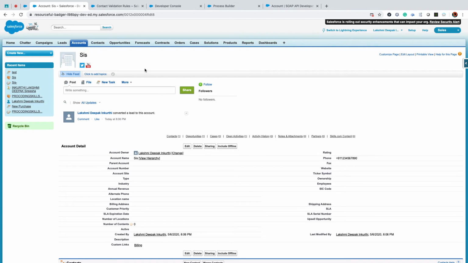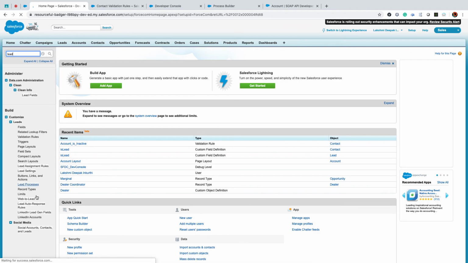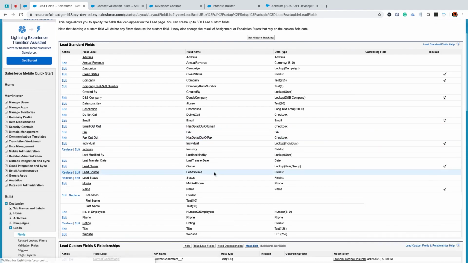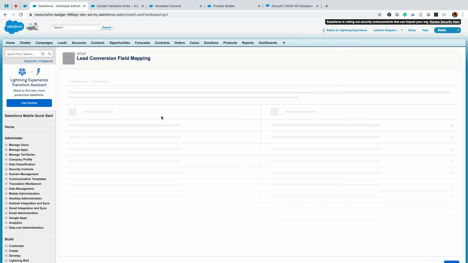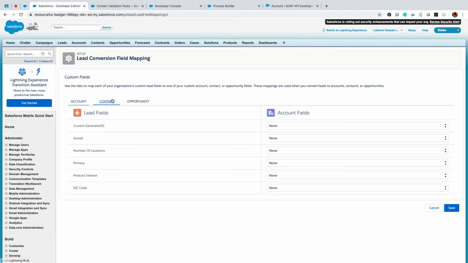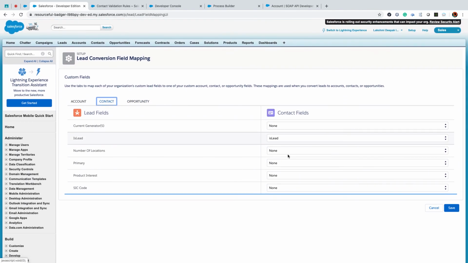How to map lead fields? All you need to do is go to setup and go to your lead object. Inside the lead object, you will have lead fields. In lead fields, you will get map lead fields. In that, you can jump to different objects, either contact or account or opportunity, and you can map those fields to the relevant account, opportunity or contact fields. Clear this? Clear? Any doubt?